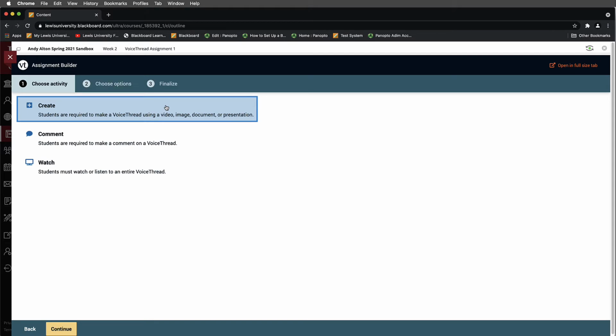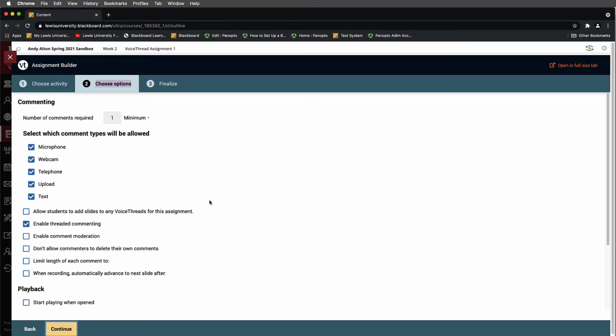When I select this, you'll notice that we're slowly moved from choose activity into choose options. We're working our way through the setup. So I will select continue here, and continue is basically working as confirm.